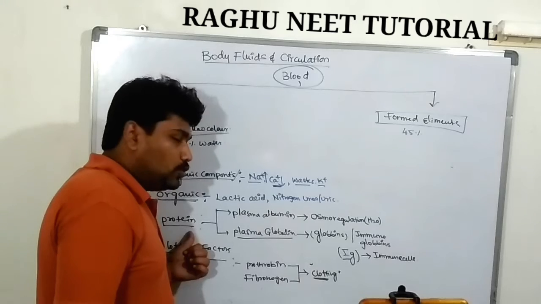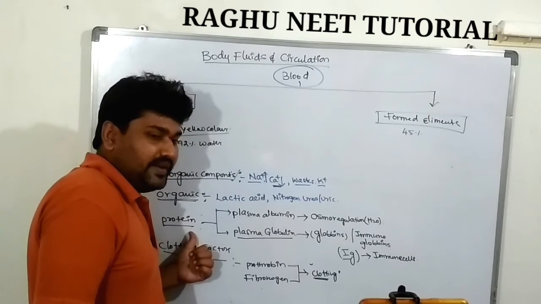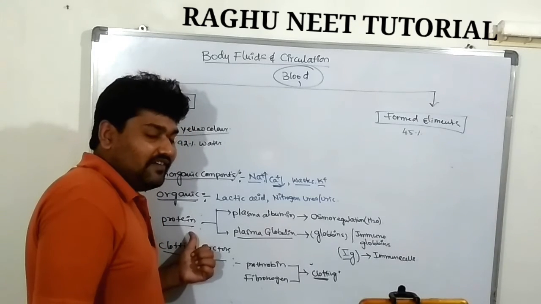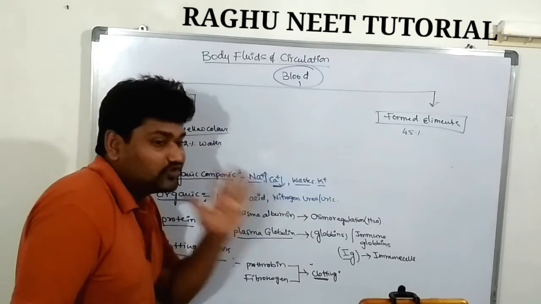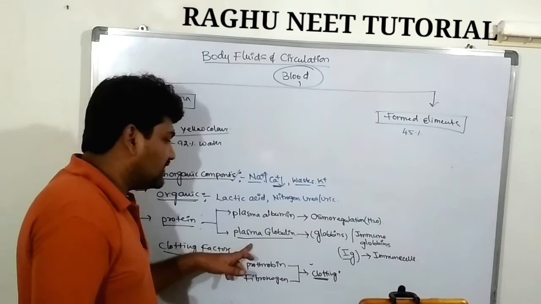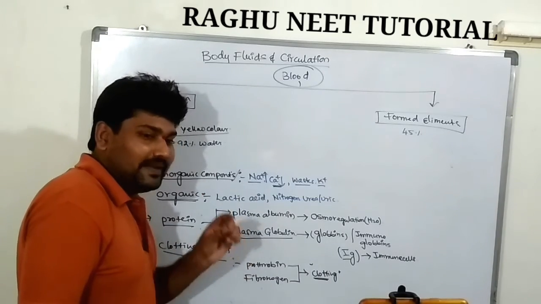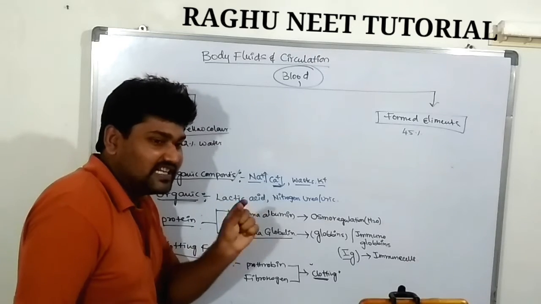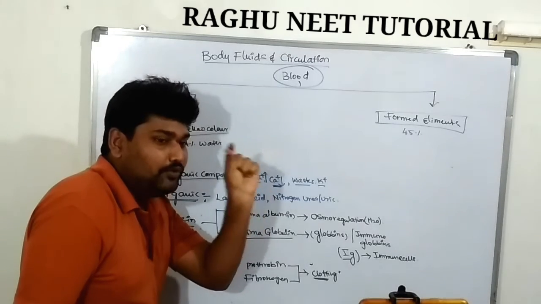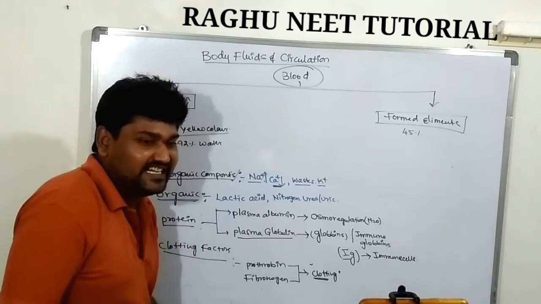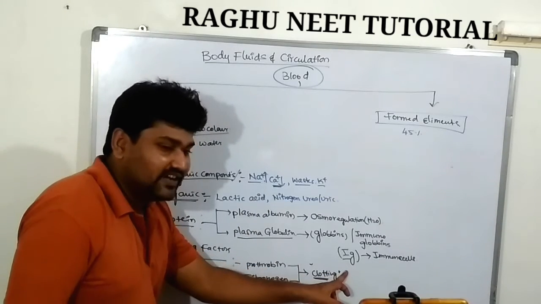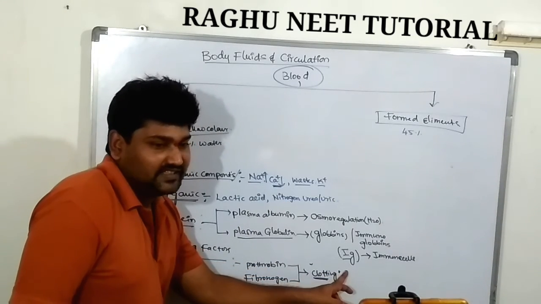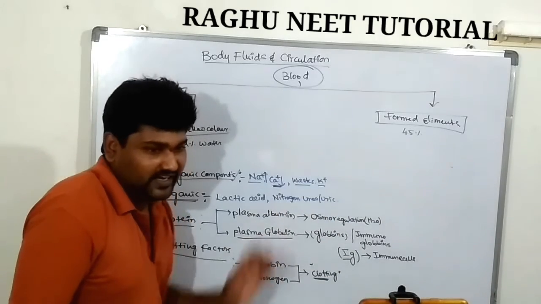Next, the proteins are of two types: plasma globulin and plasma albumin. The plasma albumin acts as an osmoregulator, controlling ions in the bloodstream. The plasma globulin is the formation of immune cells, known as immunoglobulins. These immunoglobulins fight against the antigens, nothing but microorganisms.